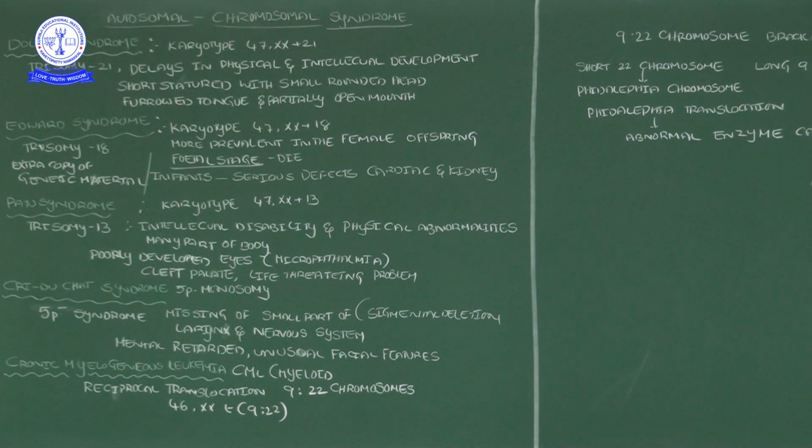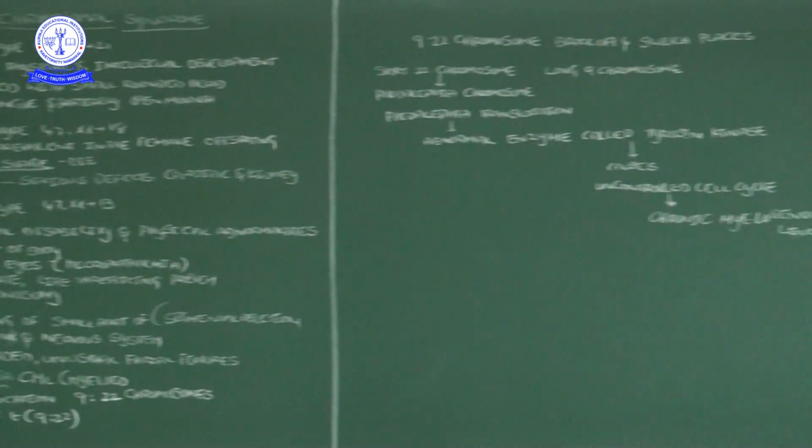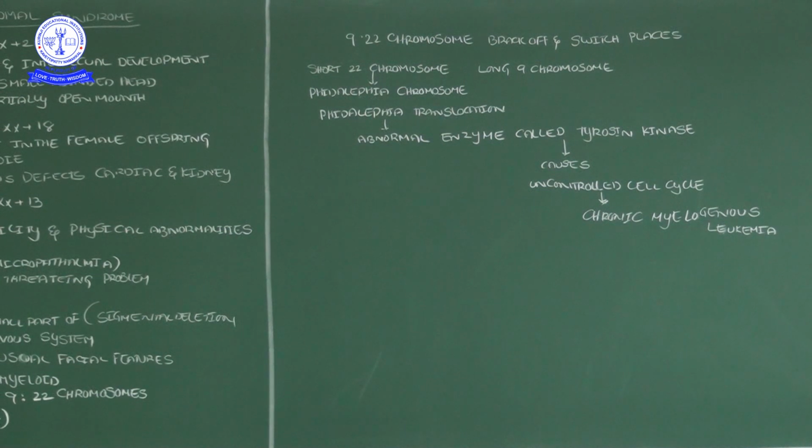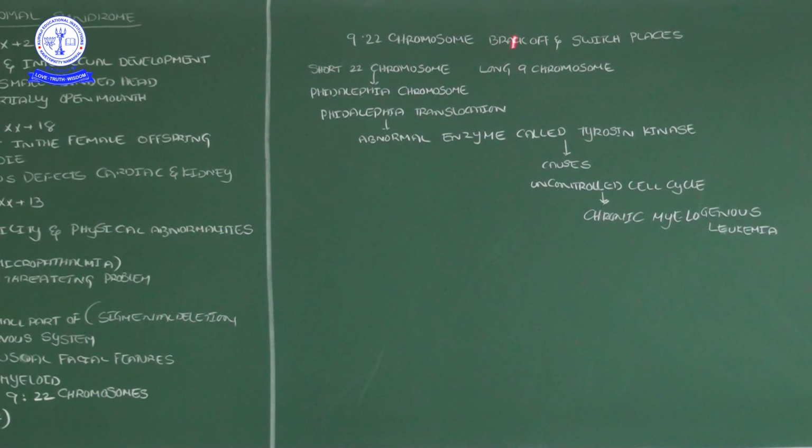Okay, if the person is affected, what will happen, sir? If the person is affected by chronic myelogenous leukemia, the 9th chromosome and 22nd chromosome break off and switch places.